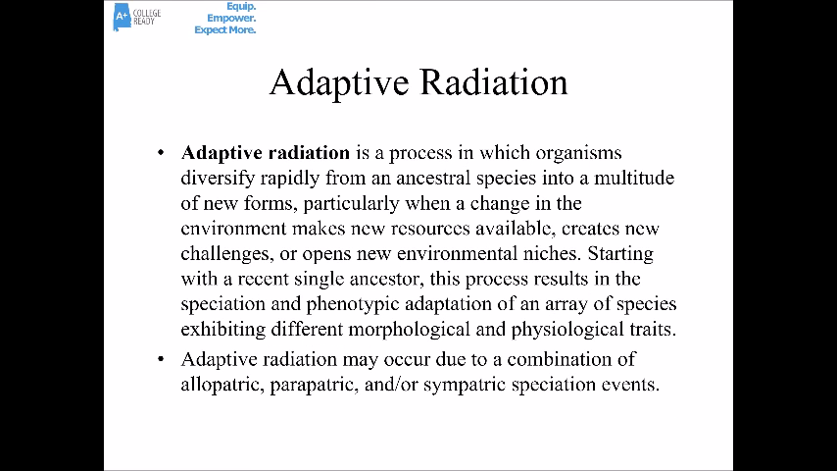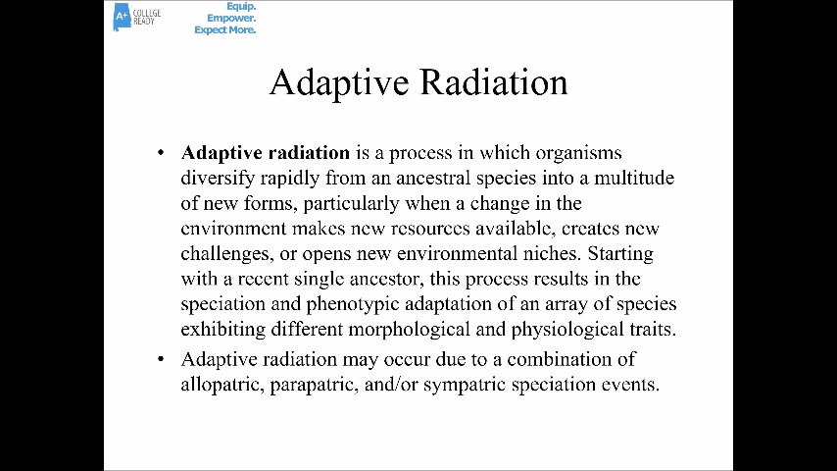We'll also talk briefly about adaptive radiation. This is a process in which organisms diversify very rapidly from some ancestral species into a multitude of new forms and probably new species. And this really happens a lot when there's a change in the environment. Oftentimes it happens after some kind of extinction event, maybe, where a lot of new open niches are available. So it starts with a recent single ancestor with lots of speciation, and it can occur due to a combination of allopatric, parapatric, and sympatric speciation events.